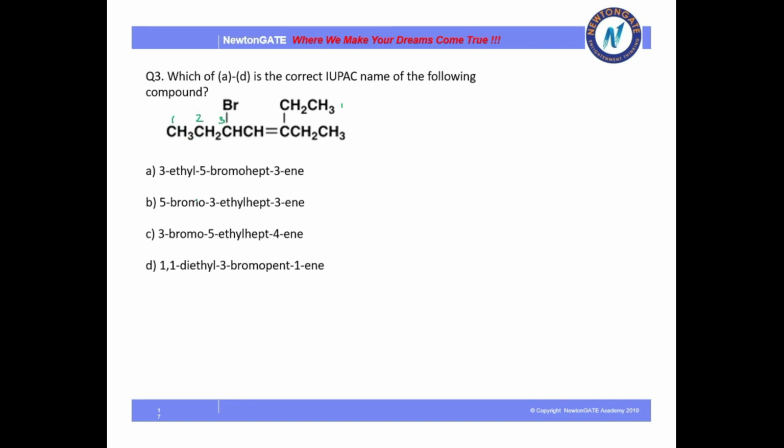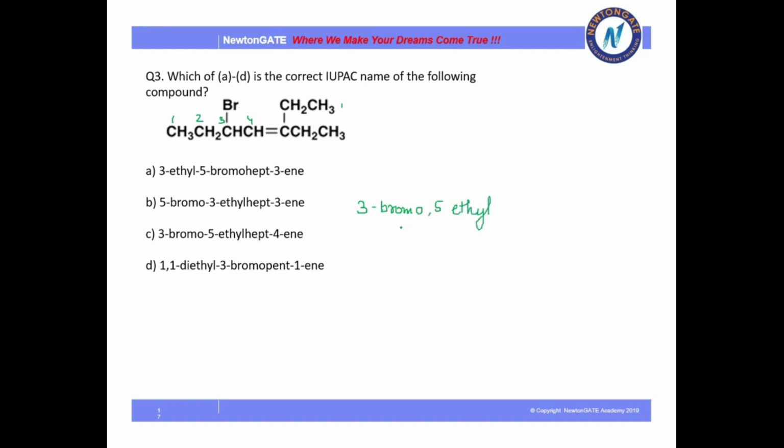Because bromine is actually a functional group here. And then there is 4. So how will I name it? Always remember, bromine has no suffix, so I have to write it as a prefix. It is 3-bromo because it's at carbon 3. Then after bromo I will go for the ethyl. So 3-bromo, 5-ethyl.